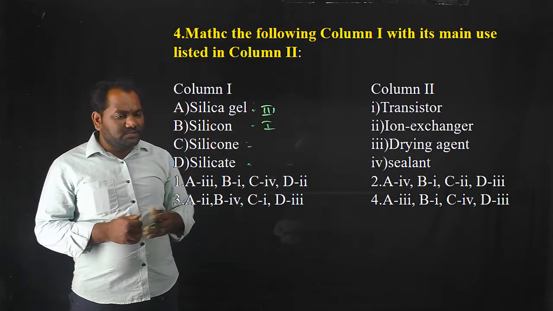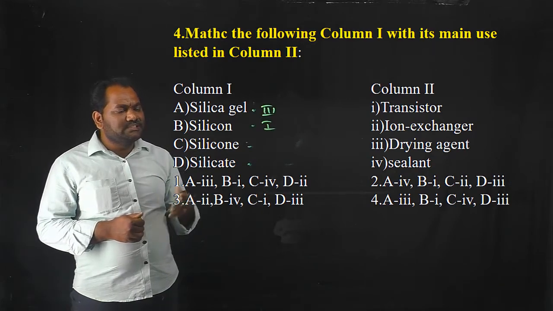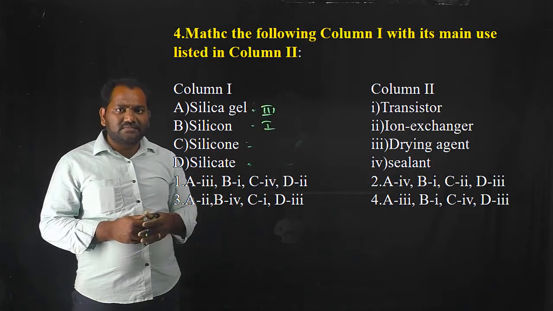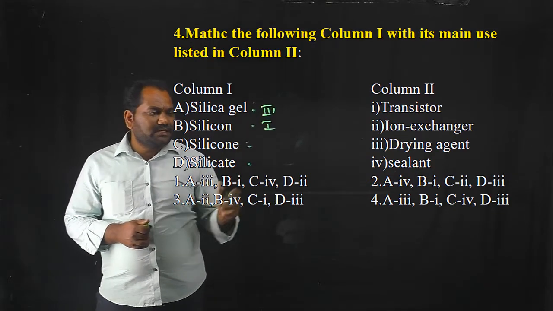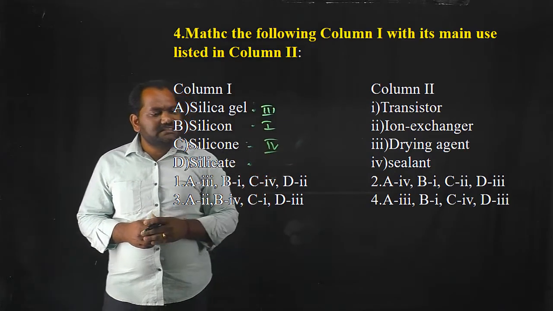Next one is silicone. As discussed in the previous question, silicone is a type of inorganic rubber. It is used as a sealant, and in manufacturing of tires and tubes. So the correct option for silicone is the fourth one.